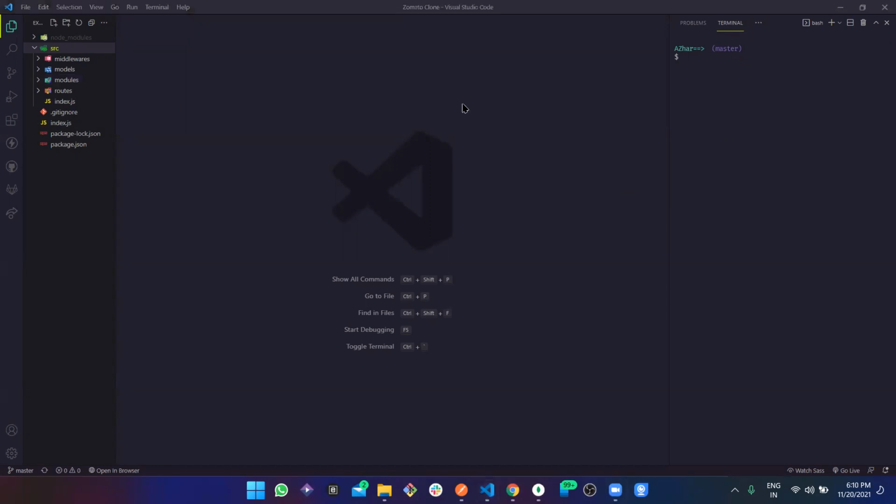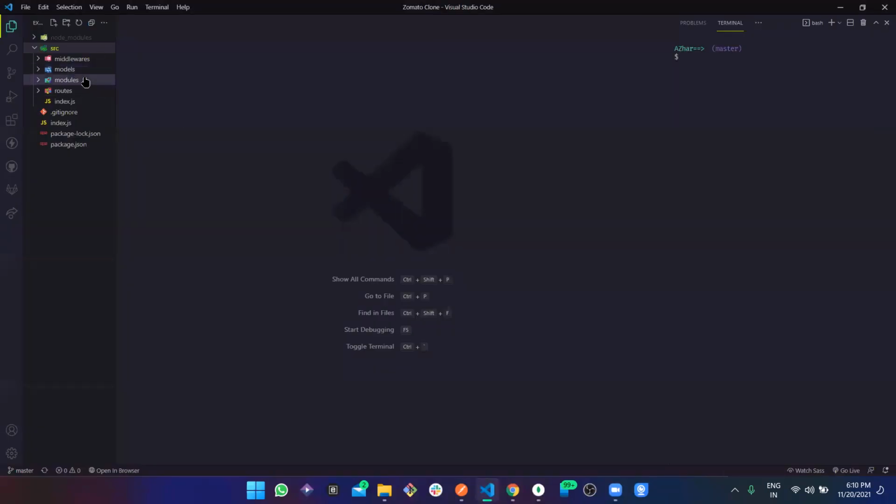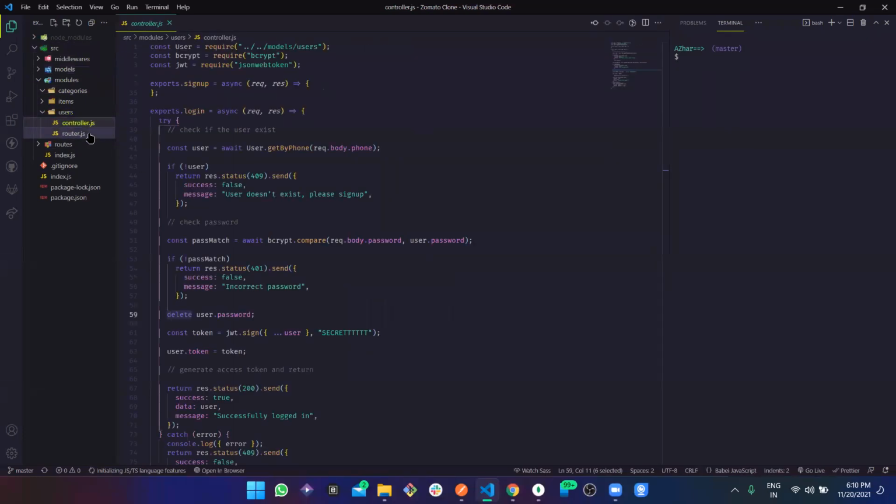Suppose in Postman we are sending this data, and this data is going directly to the user module, and this controller.